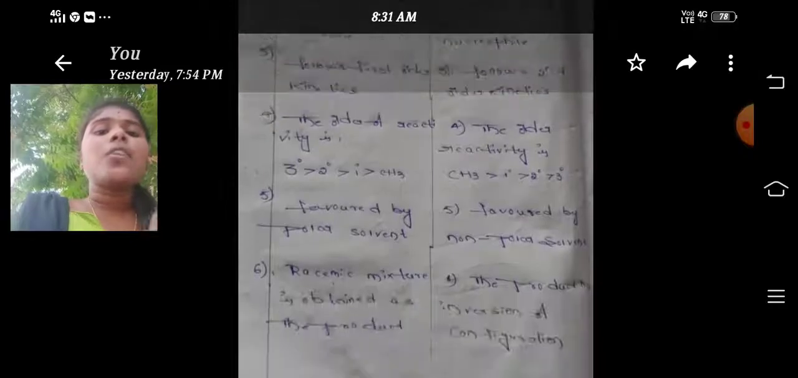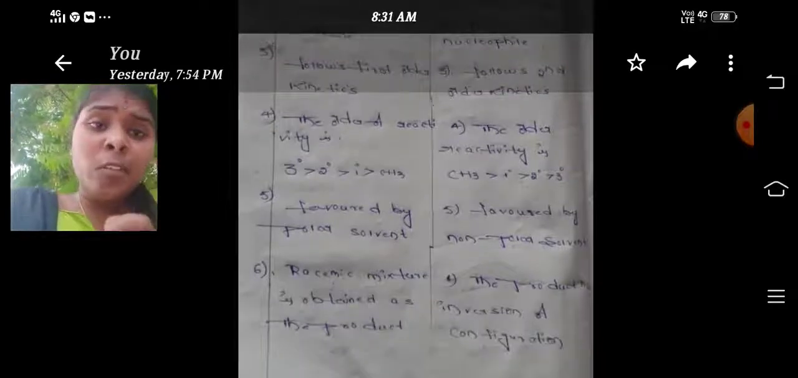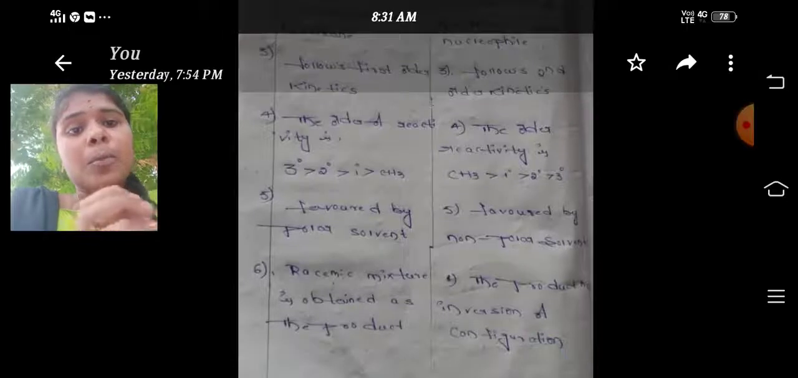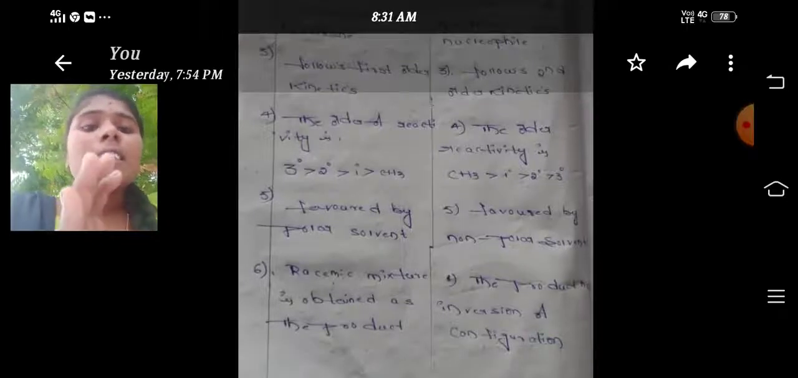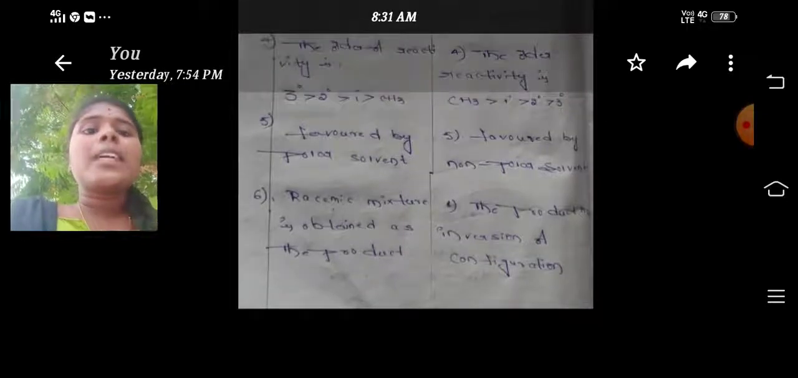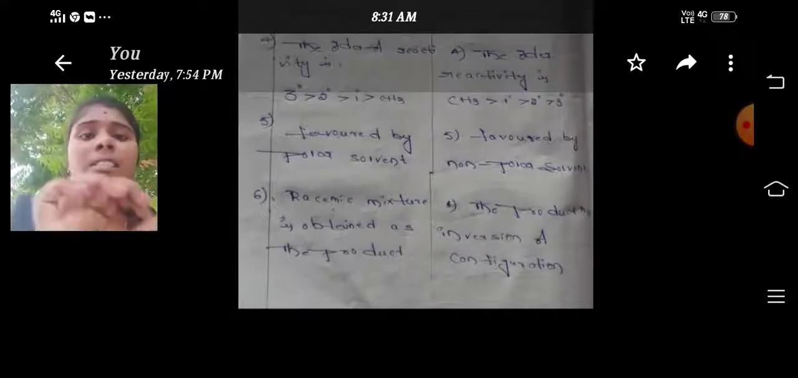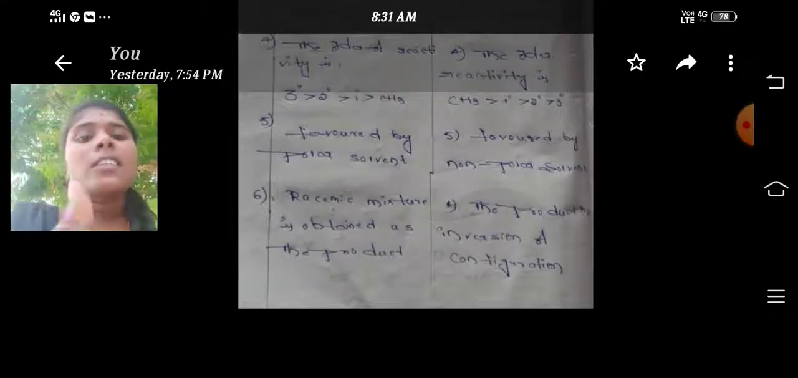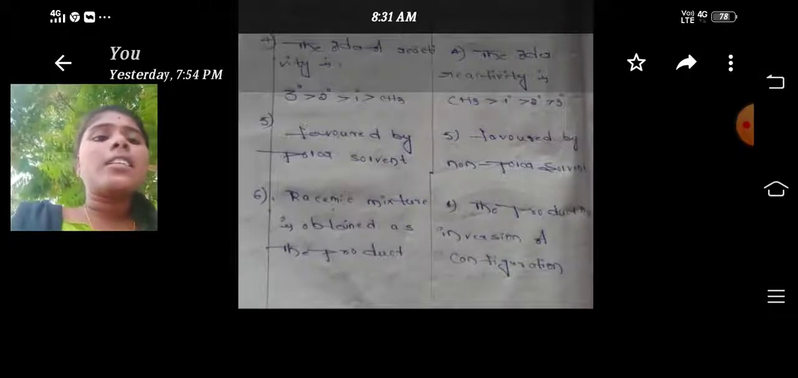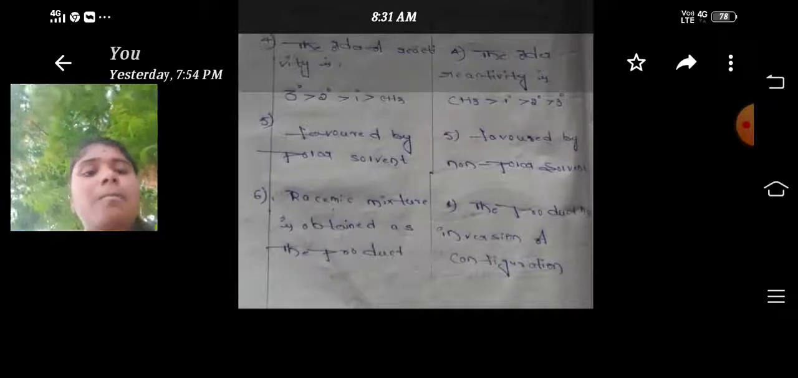SN1 is favored by polar solvent, and SN2 is favored by non-polar solvent. In SN1 the racemic mixture is obtained as the final product, whereas in SN2 the product has inversion of configuration. These are the differences between SN1 and SN2, and there are six types of differences.